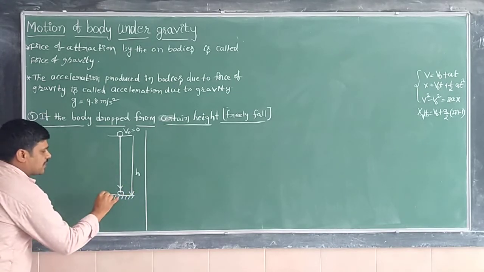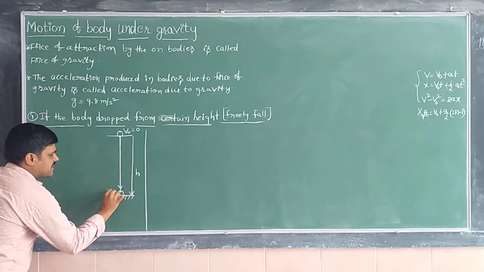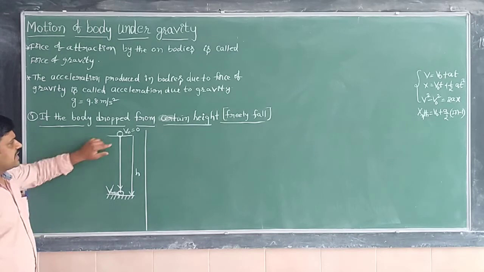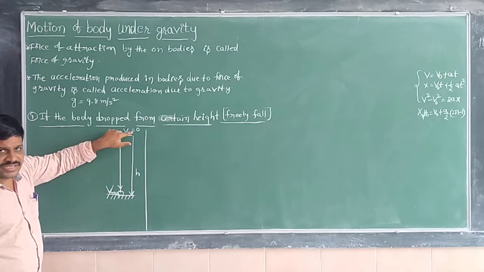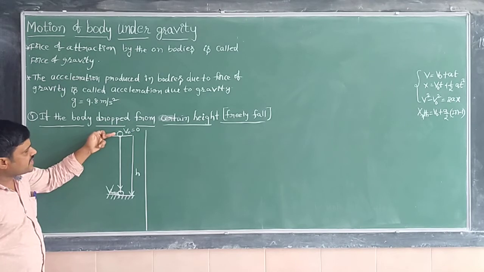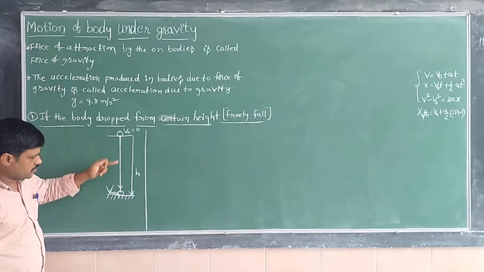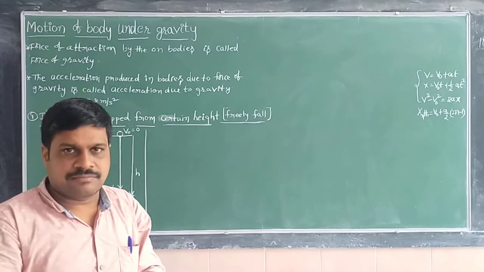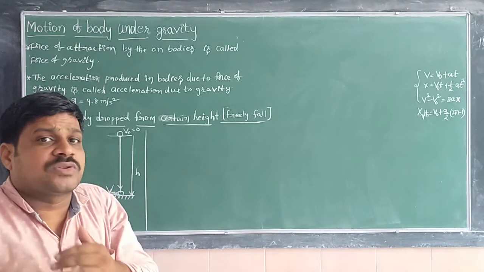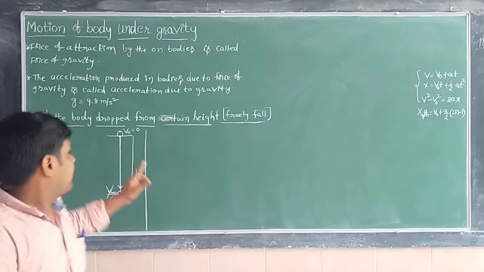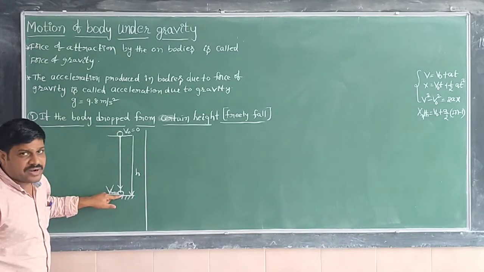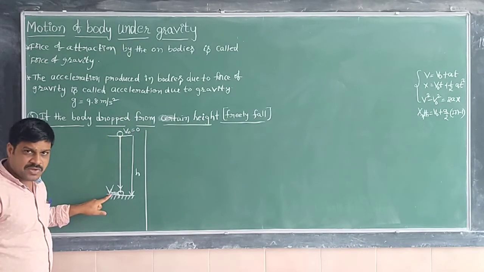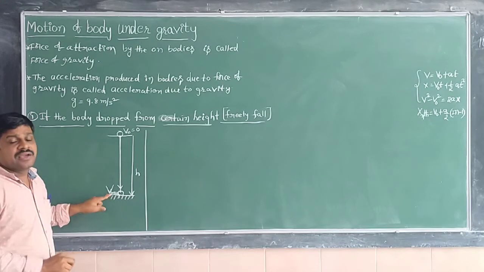On hitting the ground, what is the velocity of the body? That is the final velocity, and that velocity is maximum. Initially the velocity of the body is 0. As the body is moving from a certain height to the ground, the velocity of the body goes on increasing. From here to here, the velocity has changed. Initially here velocity is 0, here velocity is maximum.